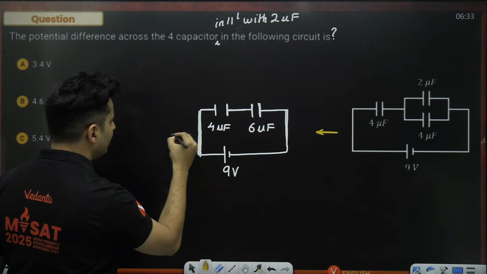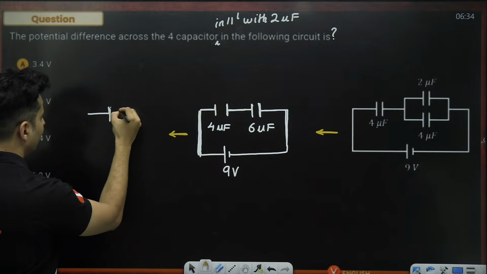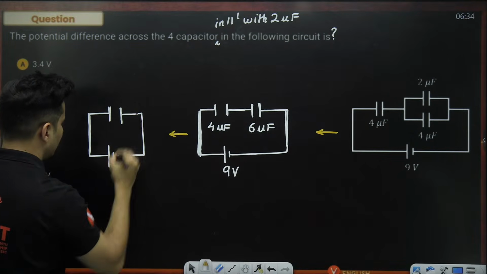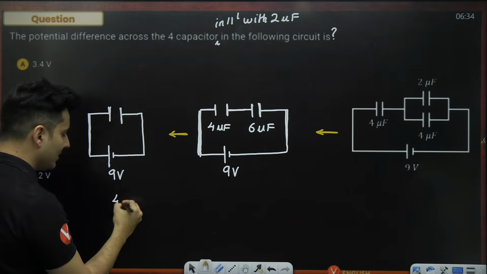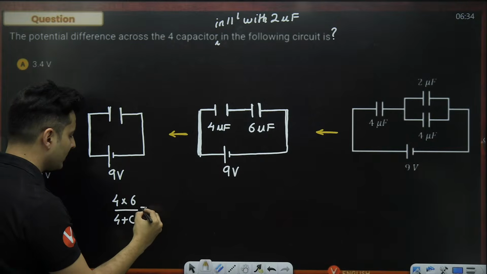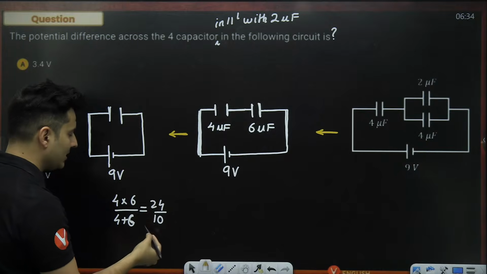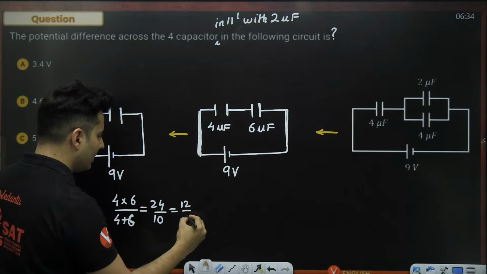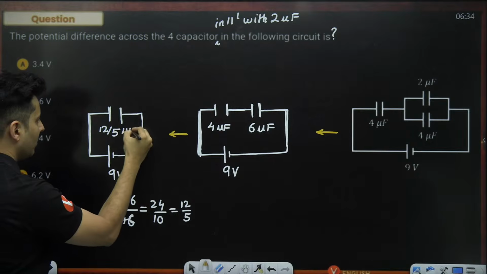I'm still not happy. I'll convert it into a single capacitance now, and that will be the final true equivalent capacitance. Right. So this is 9 volt. So how much will be the equivalent capacitance? Because they are in series, it will be C1 C2 by C1 plus C2. So 4 into 6 divided by 4 plus 6 is 24 divided by 10. So divided by 2, that will be nothing but 12 divided by 5 microfarad.